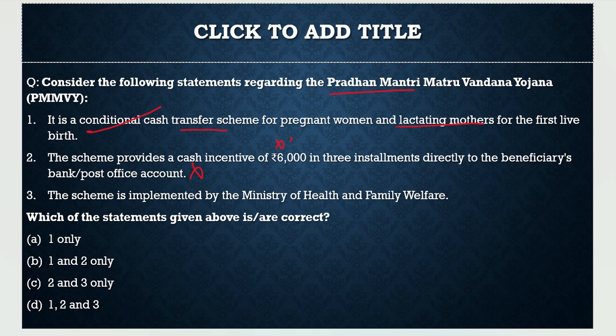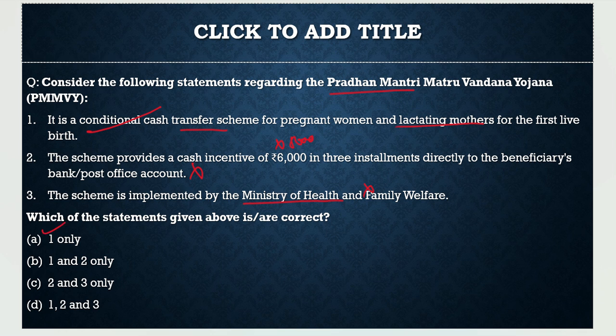Because it is not 6,000 but 5,000. As we saw, 1,000 is given under the Janani Shishu Suraksha Yojana. Then the third statement, the scheme is implemented by the Ministry of Health and Family Welfare. Incorrect, because it is implemented by the Ministry of Women and Child Development. So the third statement is also incorrect. So with respect to this question, the correct statement is one only, and from the code given below, the correct code would be option A.